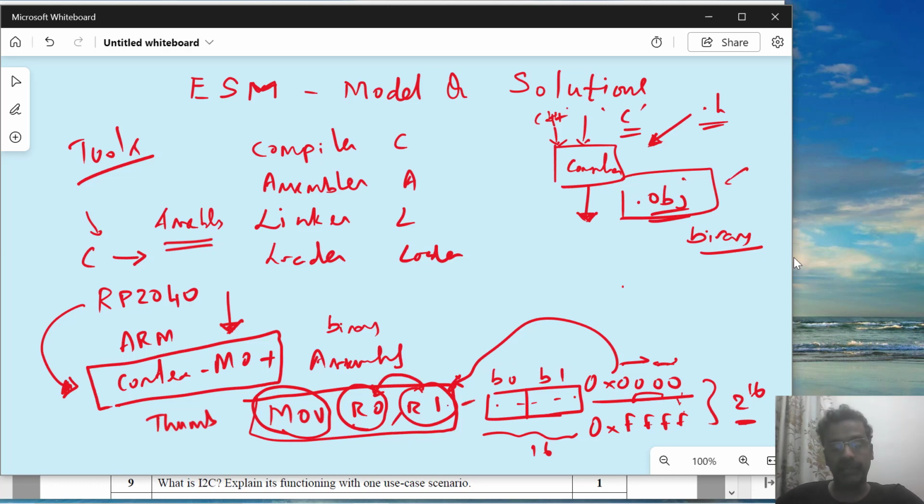Suppose you have an instruction like this. Not only this instruction, it has many more pieces of information, like whether it is a function call, a label, or jumping into something. So many things are encoded into the obj file, which we are not going into the details of.